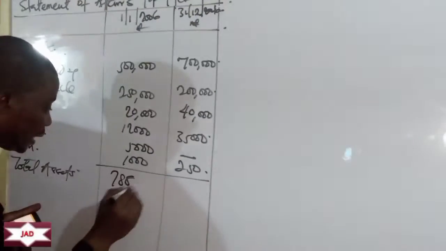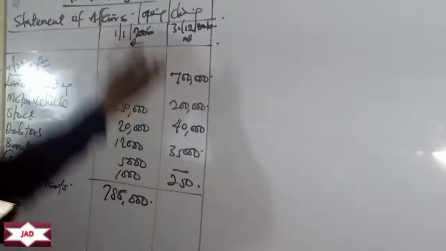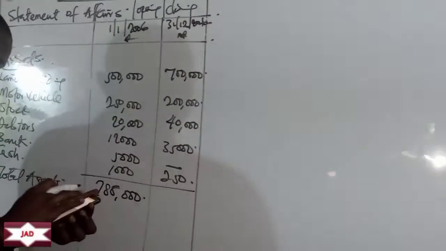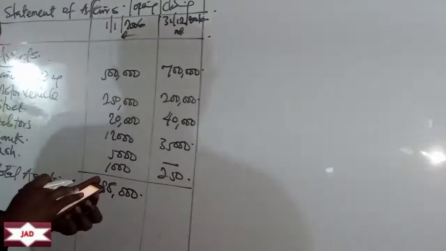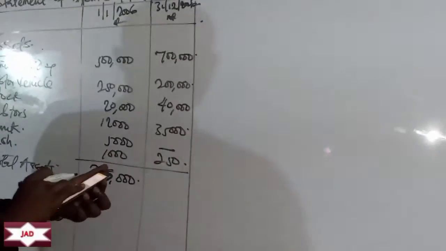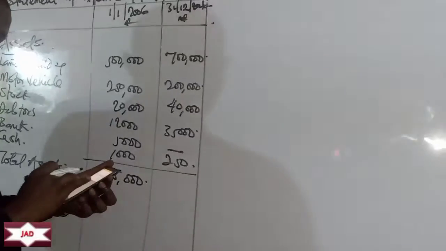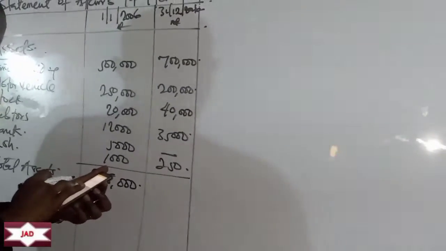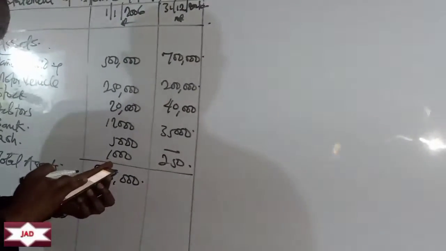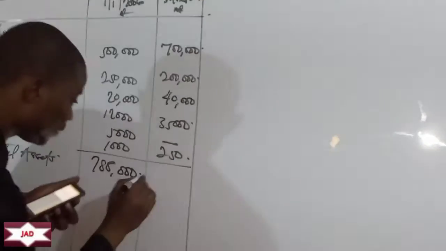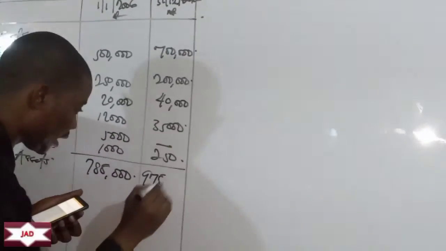So we have 788,000. And here, 700 plus 200 is 900,000, plus 40,000, plus 35,000, plus 250. So we have 975,250.